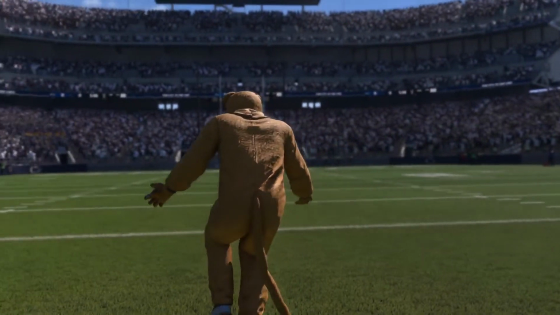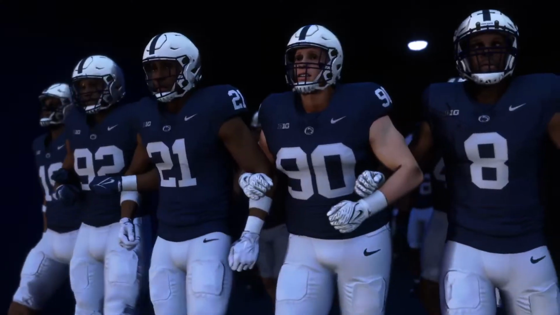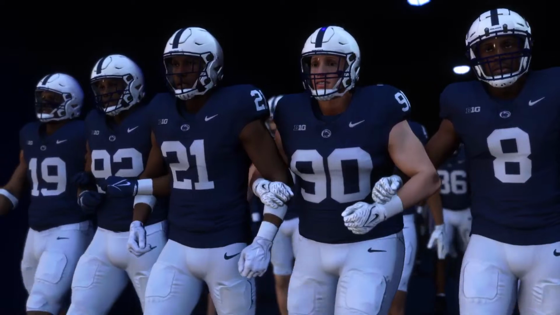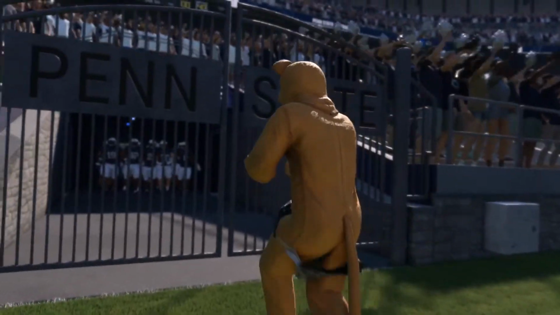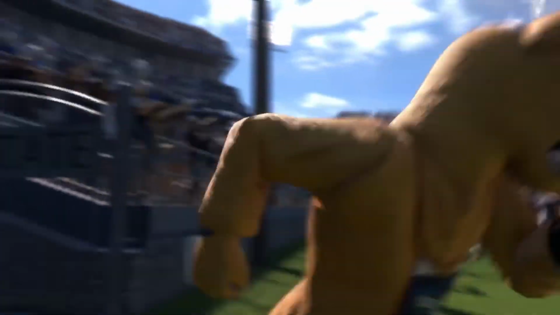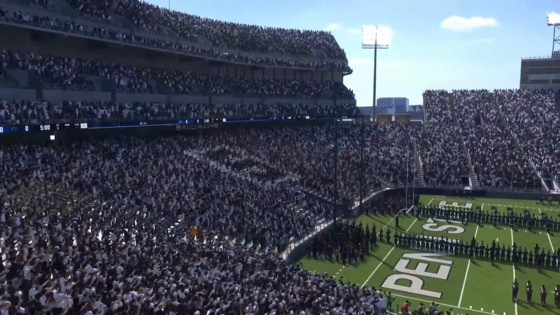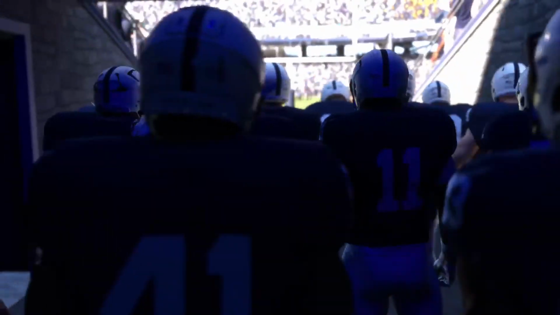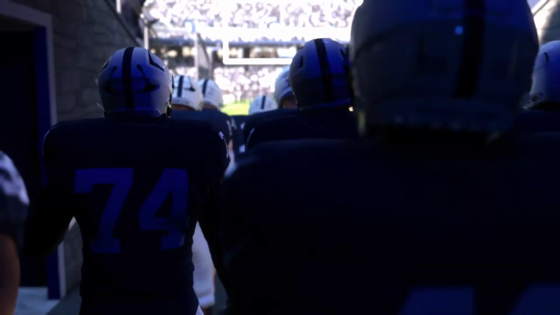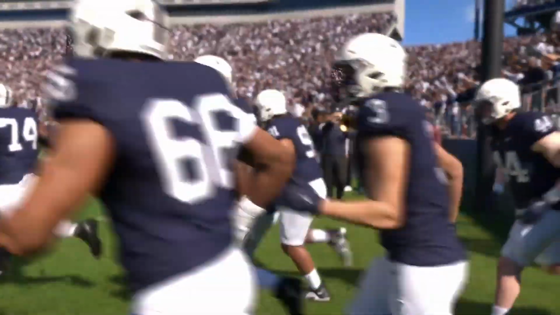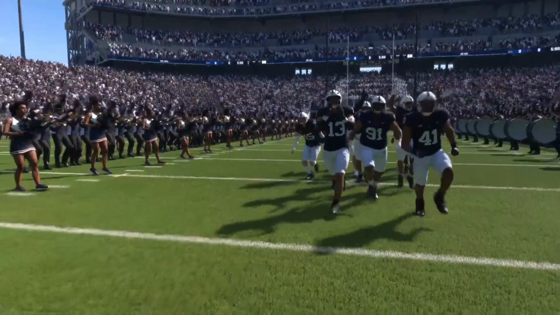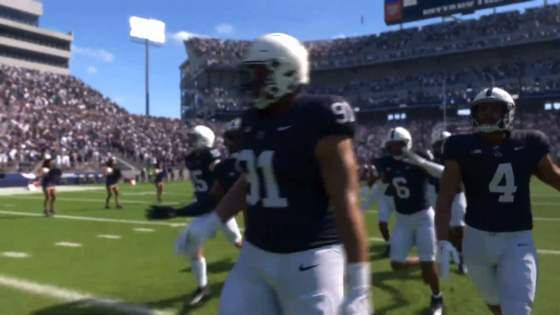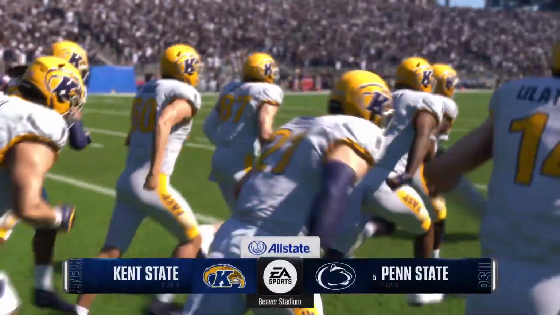to Beaver Stadium, nestled in bucolic State College and home of the Penn State Nittany Lions, and one of the loudest, most passionate crowds you'll find anywhere in college football. We have a ranked versus unranked battle coming up here, and you know how chaos can ensue if they start smelling an upset. As we'll see, a squad from the MAC, the Kent State Golden Flashes, taking on the 5th-ranked team in the land, the Penn State Nittany Lions.